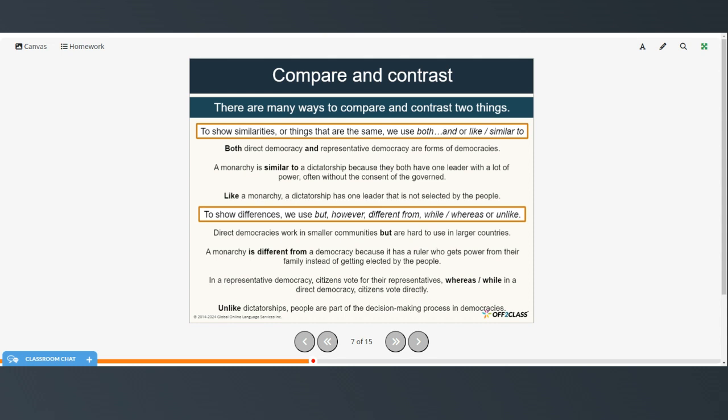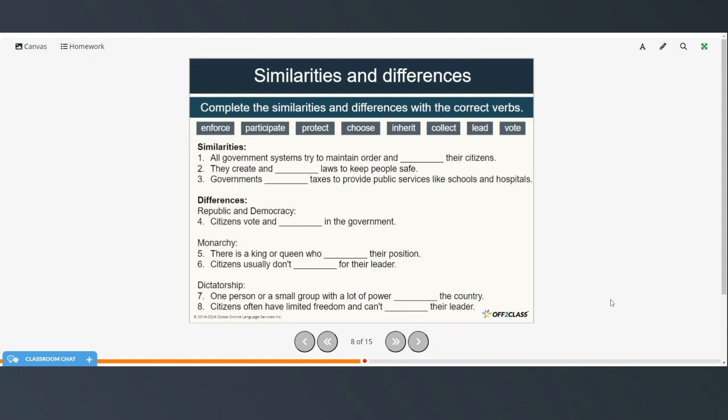In a representative democracy, citizens vote for their representatives, whereas or while in a direct democracy, citizens vote directly. And unlike dictatorships, people are part of the decision-making process in democracies. All right, so we're going to complete the similarities and differences with the correct verbs. So all government systems try to maintain order and protect their citizens.